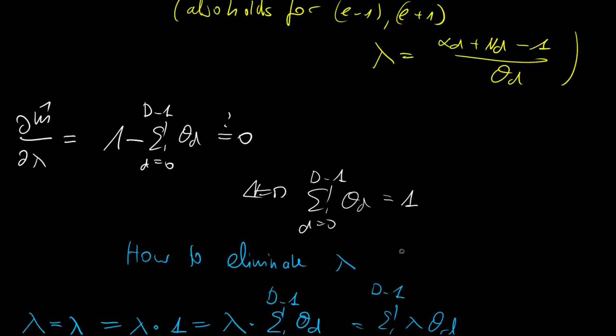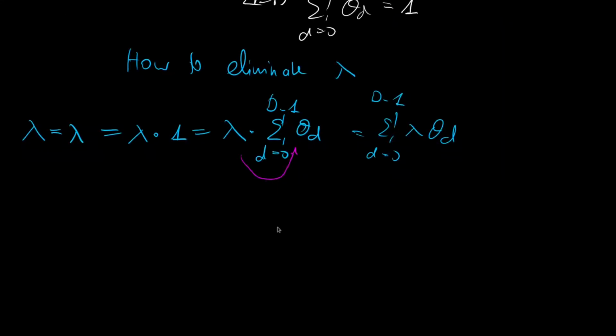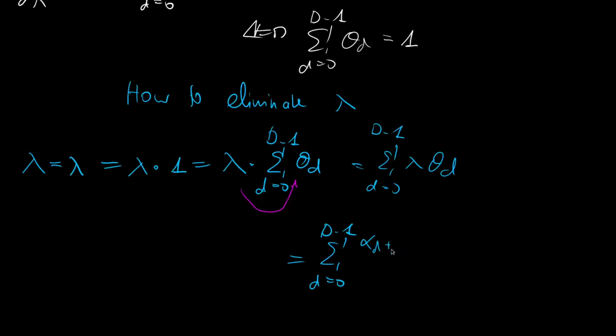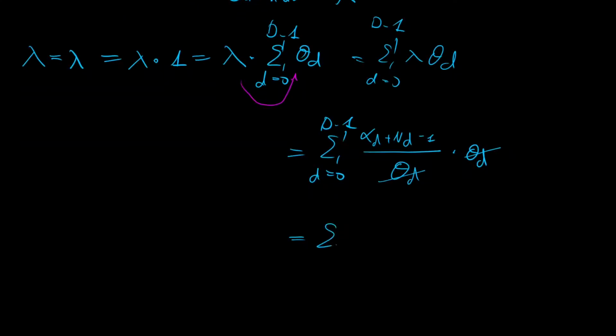Then let's plug in the lambda that we just found, and we get the summation from d=0 to capital D minus 1 over alpha d plus nd minus 1 over theta d, multiplied by theta d, and then you see where I was heading. This now cancels, and we are left with the summation over this term. So we have the summation from d=0 to capital D minus 1 over alpha d plus nd minus 1.